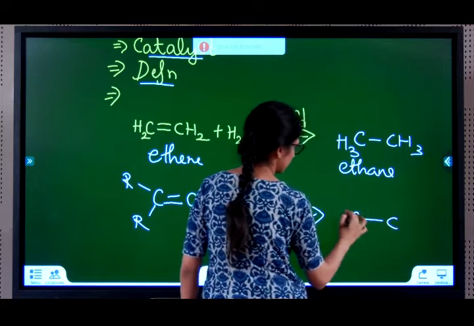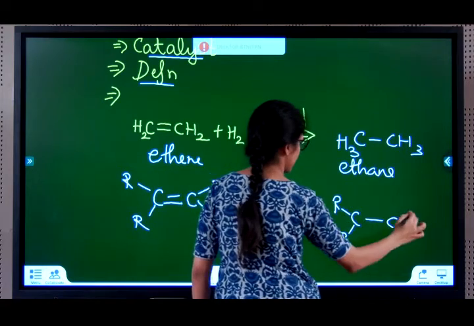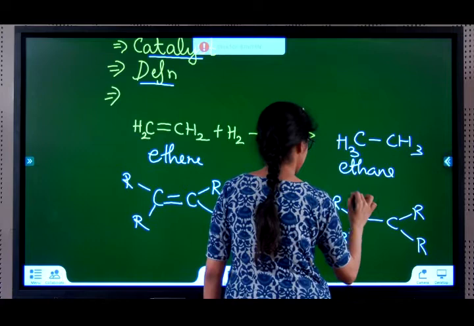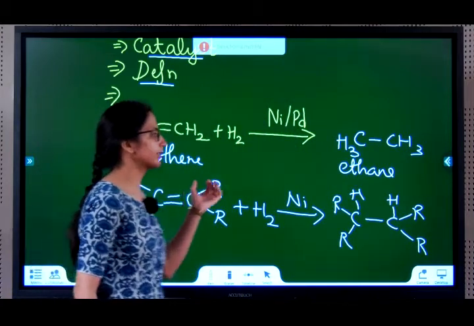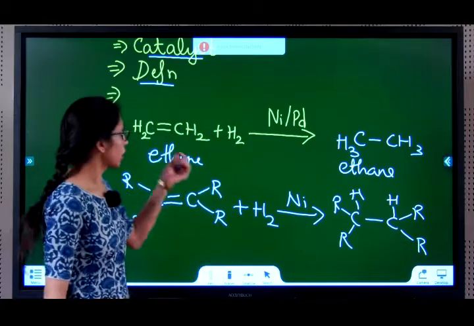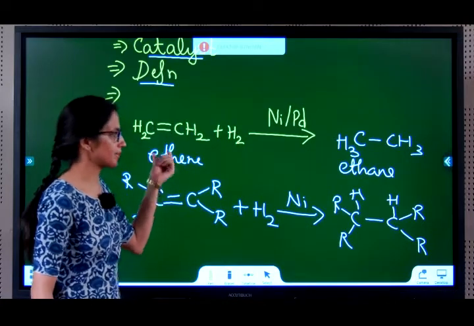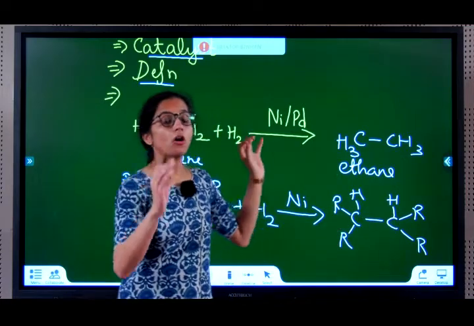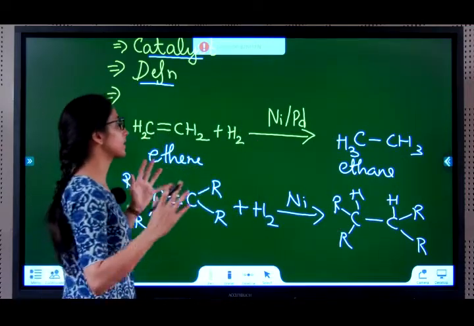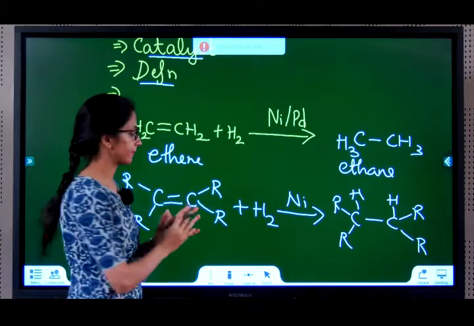So this R and R is there. Let's add their H's. If you observe, these are unsaturated, these are saturated. So unsaturated hydrocarbons are converted to saturated hydrocarbons on hydrogenation with the presence of nickel catalyst.